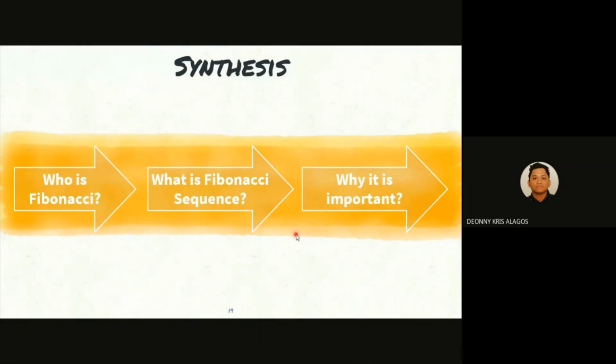Now, to synthesize, Fibonacci was discovered by Leonardo of Pisa because of his curiosity about how rabbits populate in ideal circumstances. Also, the Fibonacci sequence is a special sequence with a unique integer pattern, and there is a general formula to find the missing Fibonacci numbers. Lastly, Fibonacci numbers can be found in nature, and some of them can be found in the number of petals in a certain flower.